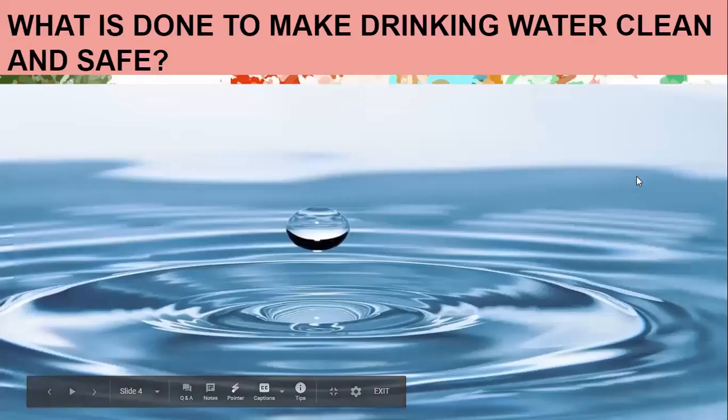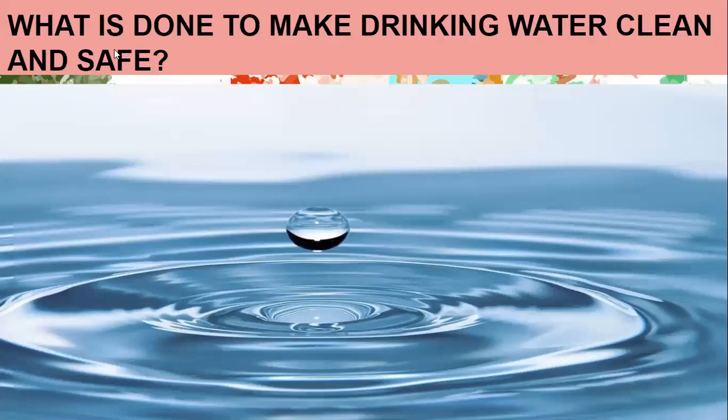Now, what is done to make drinking water clean and safe? If you want your drinking water to be clean and safe for drinking, what should you do with this water? You should purify the water. So when you purify the water, then it is clean and safe for drinking. Now there are different purification processes which are used for purifying water. And the best process is boiling. Boiling kills 100% germs in water.